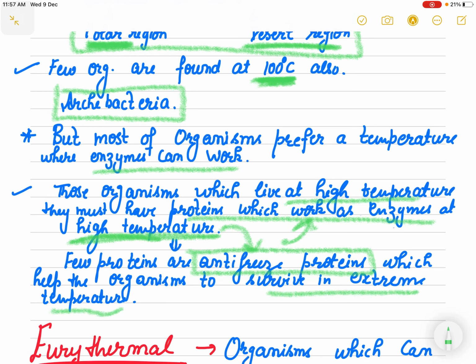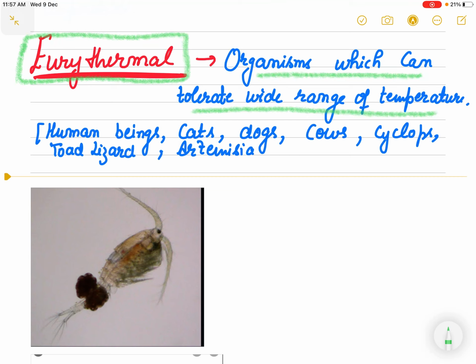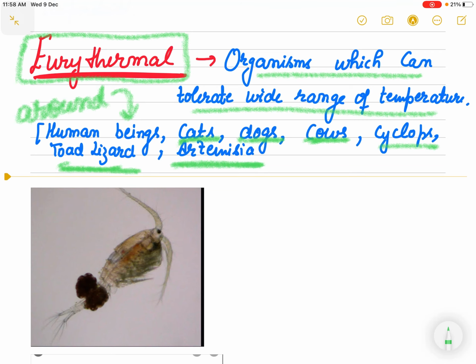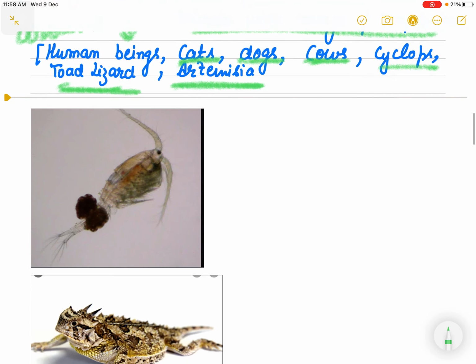On the basis of temperature there are two types of organisms. One is known as eurythermal organisms, which can tolerate a broad range of temperature, like human beings and the organisms that live around us, like cats, dogs, cows, cyclops, toad lizard, Artemisia. These are also organisms which can tolerate a wide range of temperature.